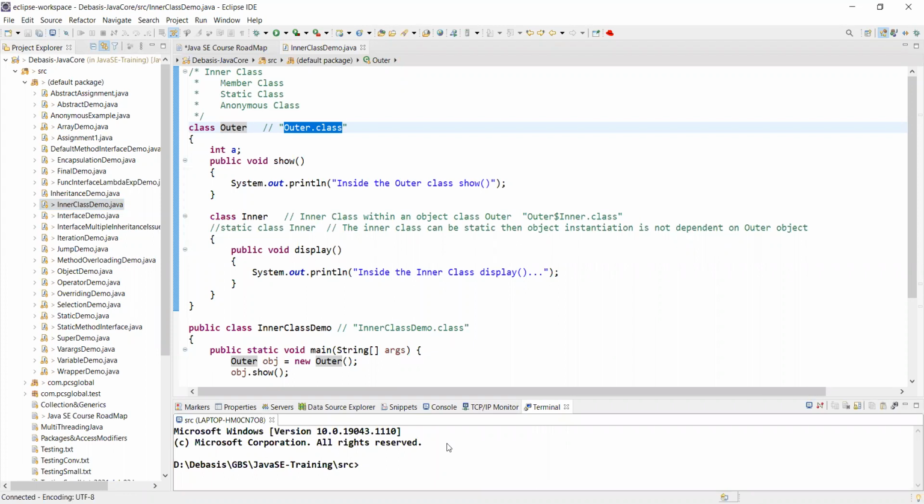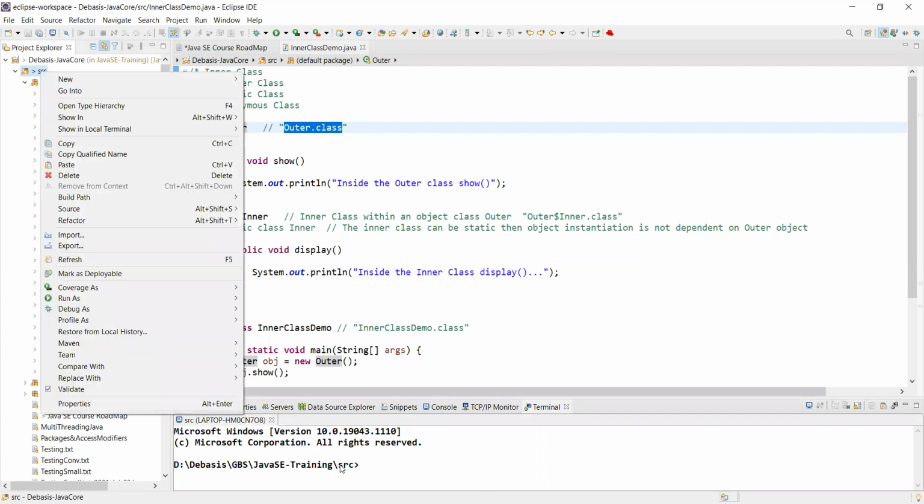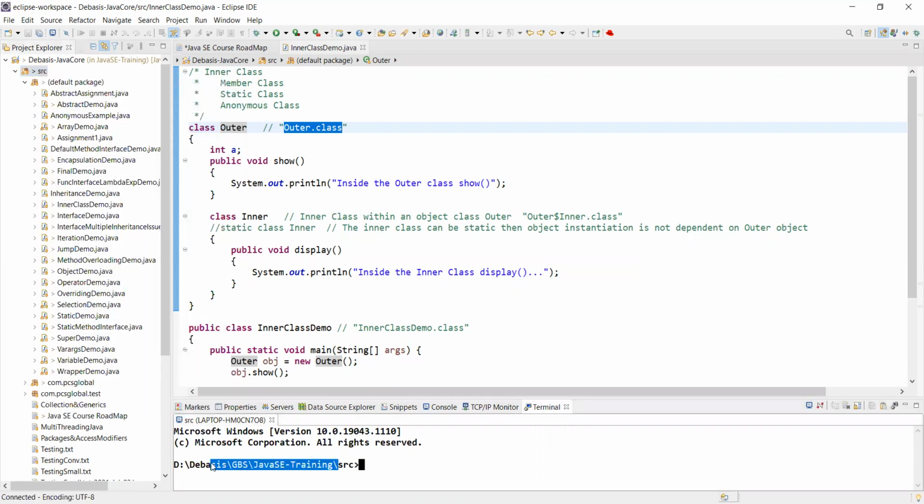So where does this InnerClassDemo.java reside? Physically, it is in D drive, under Devashish, under GBS, under Java AC training, under source, SRC. Now you see SRC. This is the location of SRC, physically on the local drive.